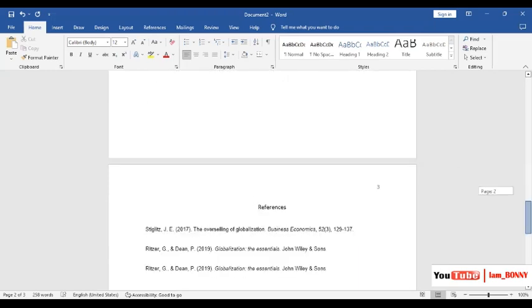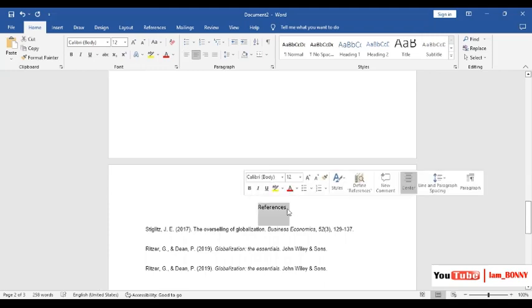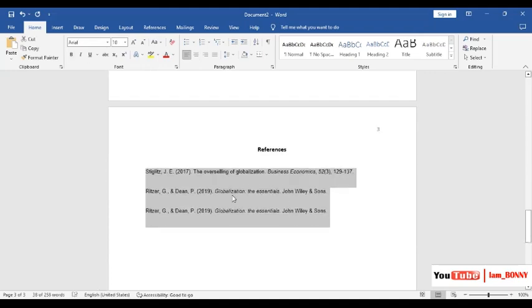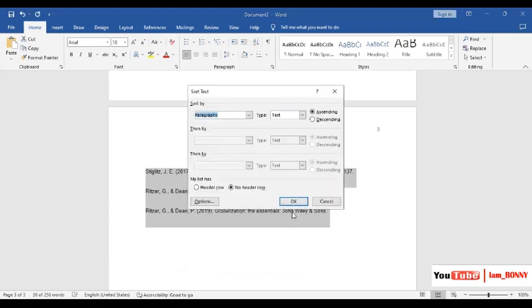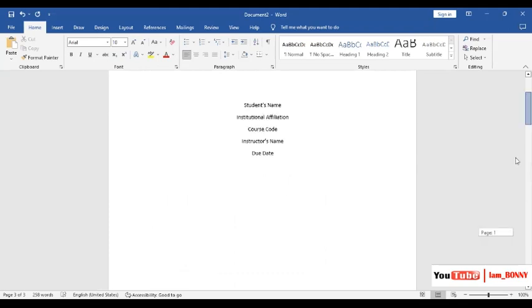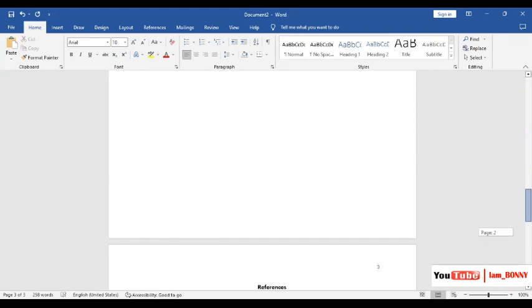Another thing to do here is to format the referencing. Make sure that this is bold and that these references are arranged in alphabetical order. So you'll highlight and then go to here, A to Z, so you can see these are alphabetical. Just press this one. There's not much you do there. So as you can see, we have the cover page, the contents, and then the references.